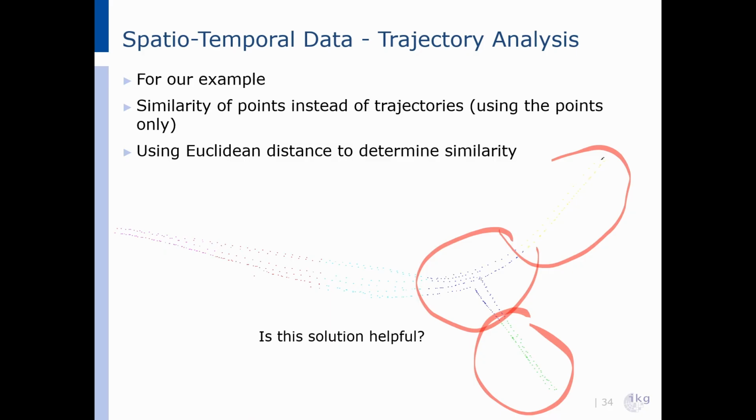However, the major problem with this approach is that if we just reduce the trajectories to a collection of points, we lose the structure of the movement. So in this case, we cannot tell anymore whether two points belong to the same trajectory or whether they come from completely different ones. In other words, we only capture local similarity between individual points, but not the global similarity between entire trajectories. So the solution is not sufficient for our goal to detect turning possibilities or to compare trajectories as complete movement paths. We need methods that respect and preserve the sequential structure of those trajectories.